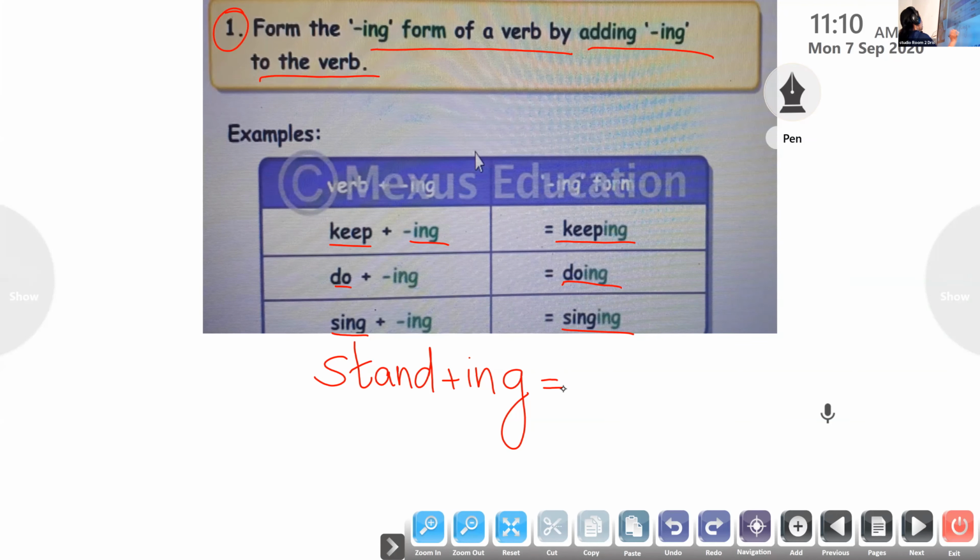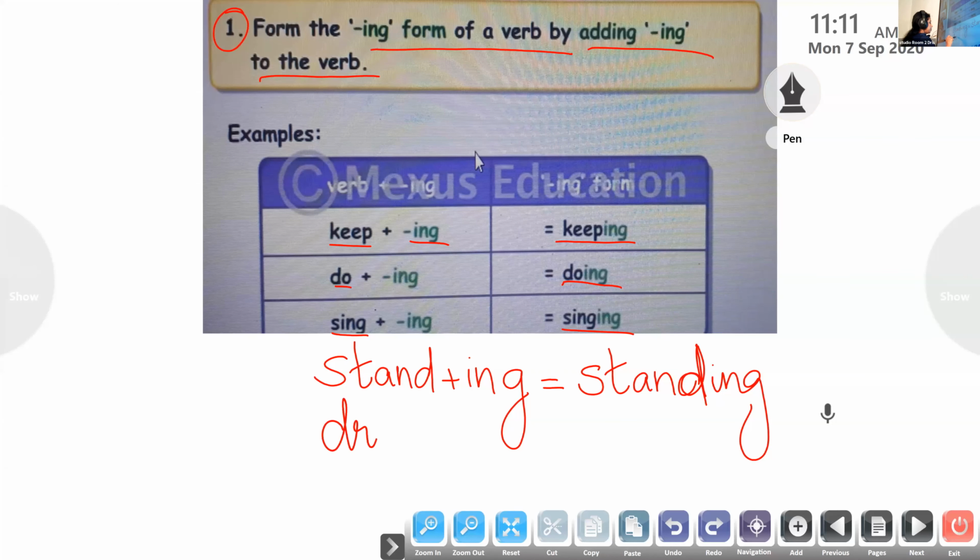When ing is added to the verb stand, it becomes, yes, Faleh? Come on, unmute it. Standing. So what is the spelling? S-T-A-N-D-I-N-G. Standing. Very good, Faleh. In that first form, just add ing to the verb to form the verb standing or doing or keeping.